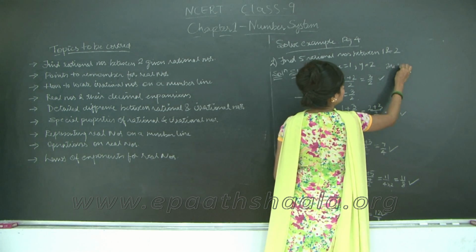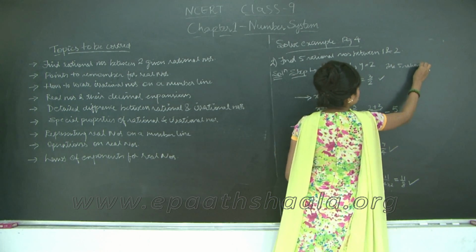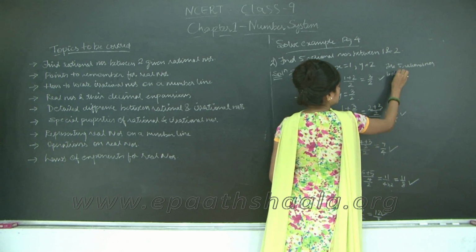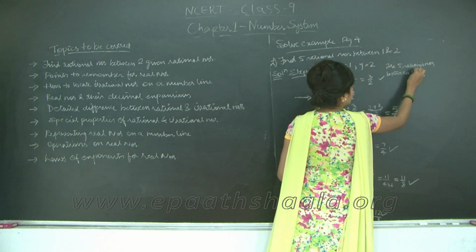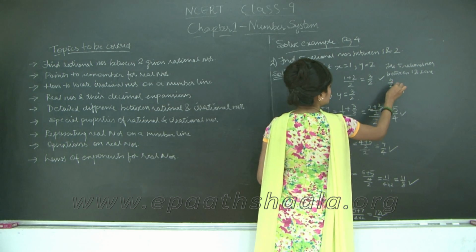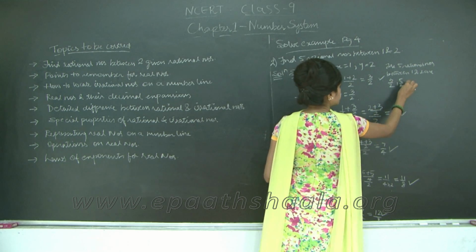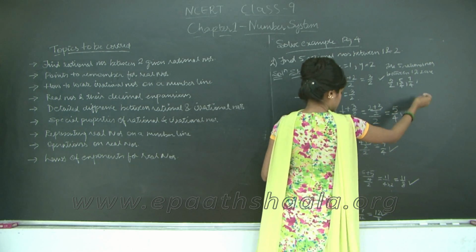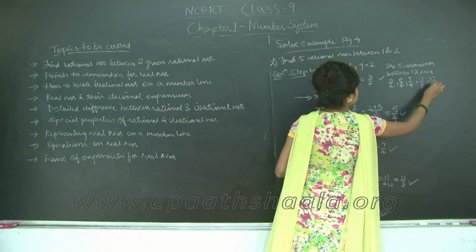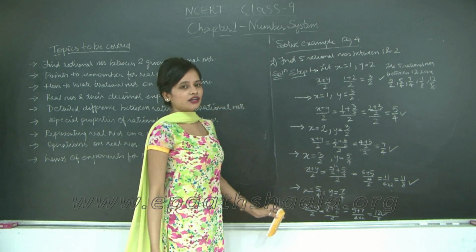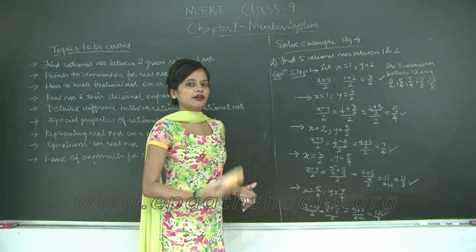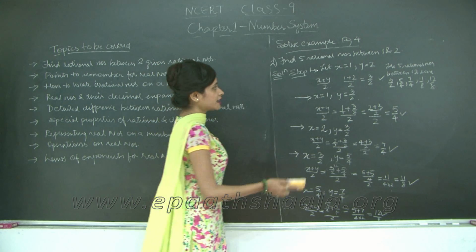The 5 rational numbers between 1 and 2 are 3 upon 2, 5 upon 4, 7 upon 4, 11 upon 8 and 12 upon 8, right? So I have found 5 rational numbers between 1 and 2 using method 1. Let's just erase the board and do it by using the second method. That was the one-step method.